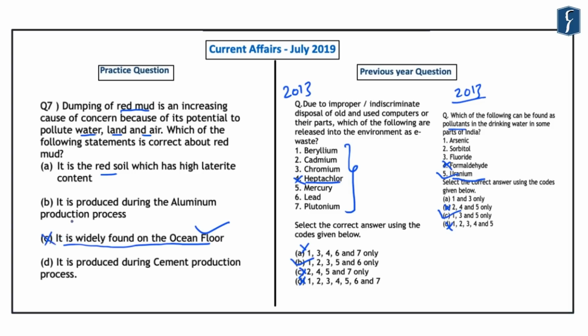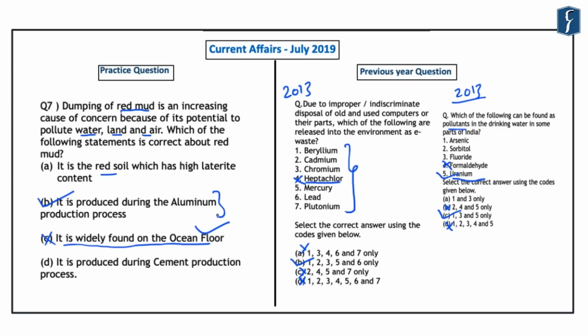Now the correct answer here is that it is produced during the aluminium production process. And this red mud is a solid waste which is formed after the alumina production from bauxite by the use of Bayer's process. Now regarding the pollution concern, it should be noted that more than 120 million tons of red mud is generated annually all over the world, and about 4 million tons is produced in India. And as India is one of the major producers of alumina in the world, this production of red mud, a byproduct in the aluminium production process, is a cause of concern.